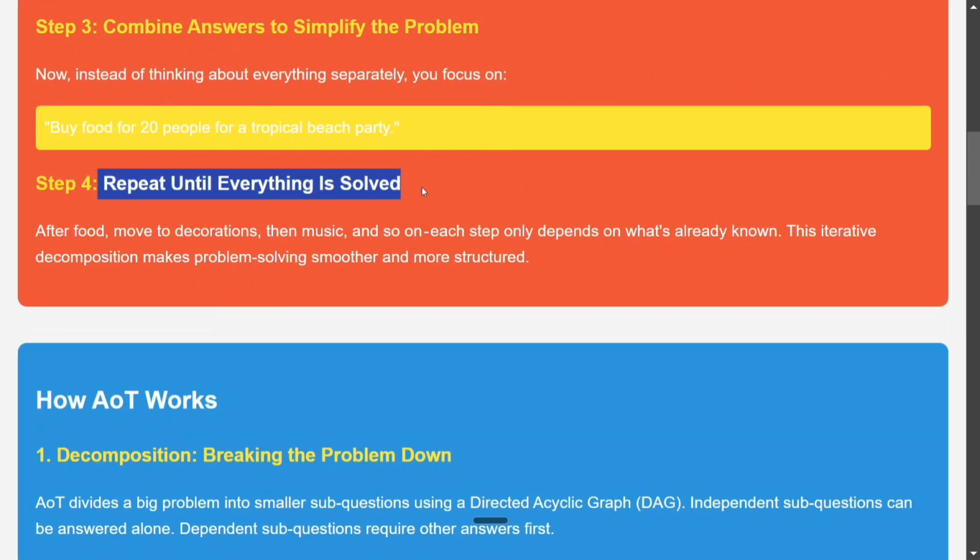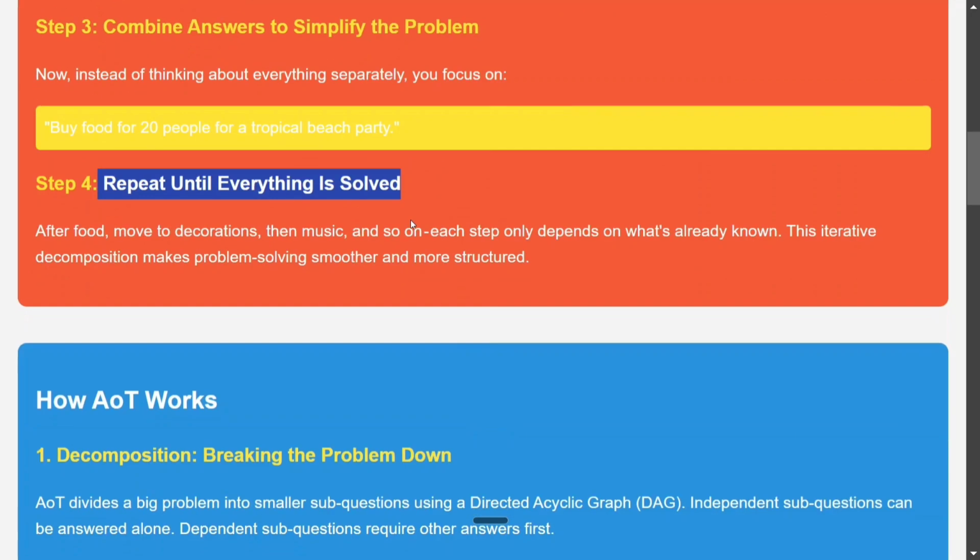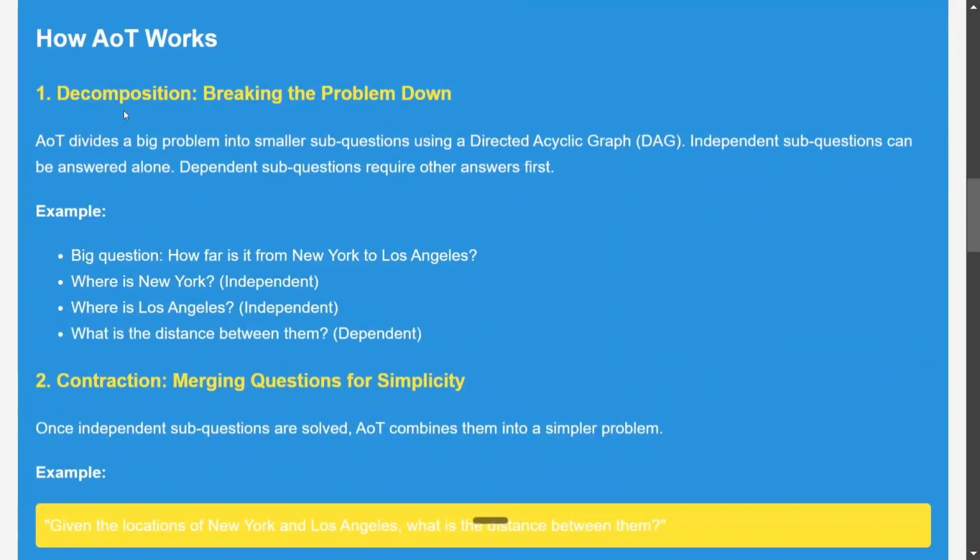Repeat until everything is solved. So like this, you would be able to solve questions, and once the last question is solved, you get your final answer. This is how atom of thoughts works. How AOT works? Decomposition, breaking the problem down. It divides a big problem into smaller sub questions using a directed acyclic graph. Independent questions can be answered alone. Dependent sub questions require other answers first, as we saw in the previous example.